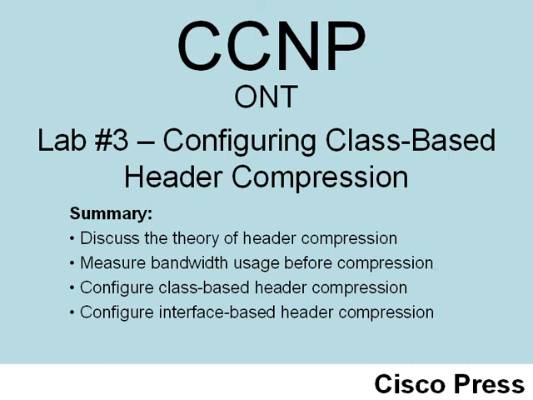With interface-based header compression, we're not able to be as granular as we can be with class-based header compression. With class-based header compression, we can say that we only want to compress the RTP or TCP headers for traffic that falls within a specific class of traffic. So for example, with class-based header compression, we may compress audio RTP headers, but not video RTP headers, or maybe G.729 audio headers, but not G.711 audio headers. We're not able to be as granular with the legacy approach, configuring RTP header compression in interface configuration mode. But both modes are compatible.